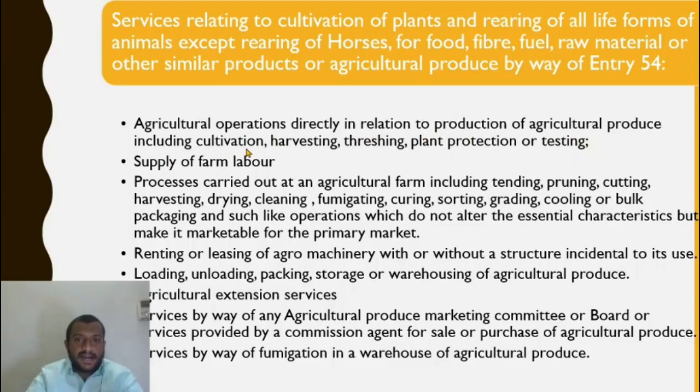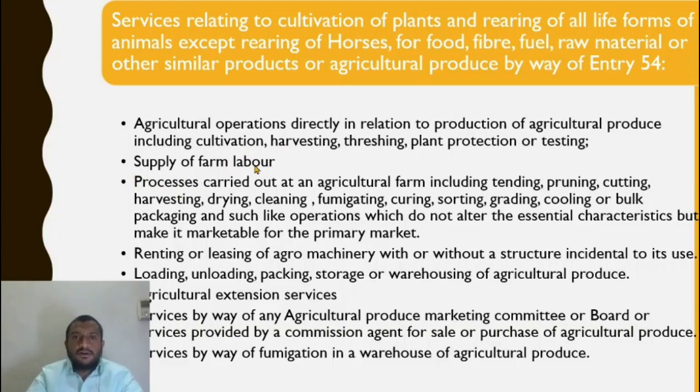Initially we cultivate the plants, sow seeds. Harvesting is taking out the plants after they are ready. Threshing is, you have, let us say, maize seeds. It has to be separated from plant. What you do is you hit it on the ground. That is what threshing is. Plant protection, maybe we spread a little chemicals on that. Testing, we test it. So all of these are agricultural operations which are exempt.